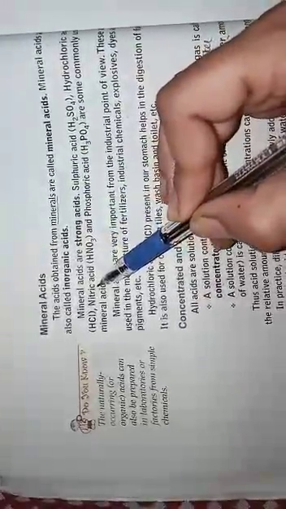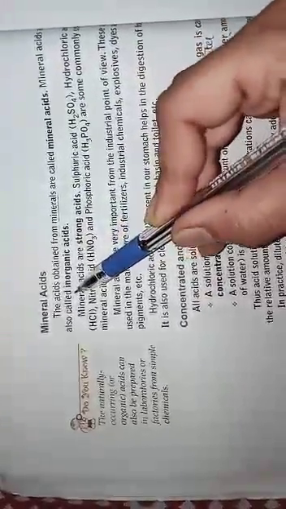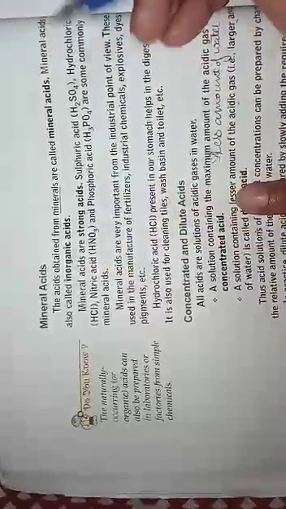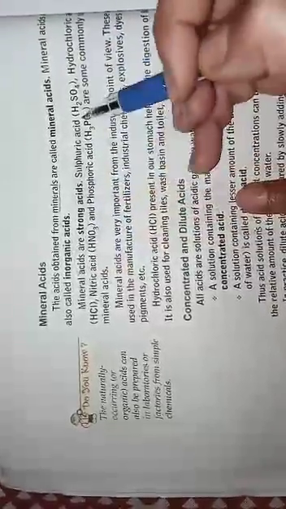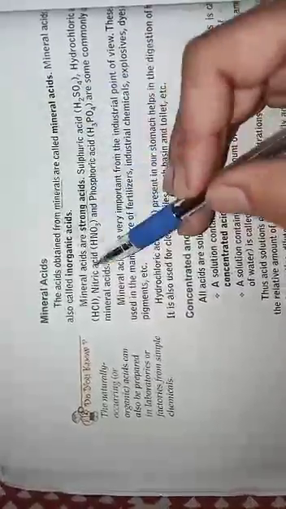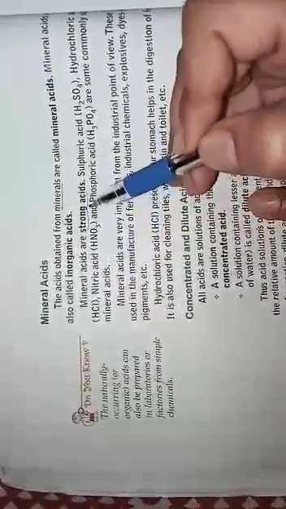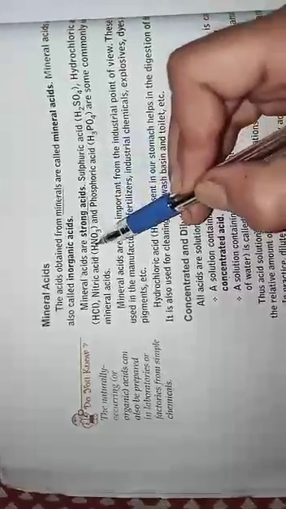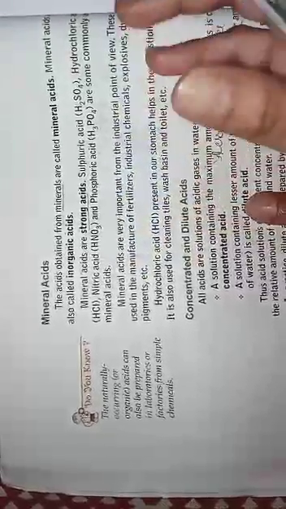Mineral acids are inorganic acids. Last, what was the naturally occurring acid? That was organic acids. But mineral acids are inorganic acids. Mineral acids are strong acids, while naturally occurring acids are weak acids.